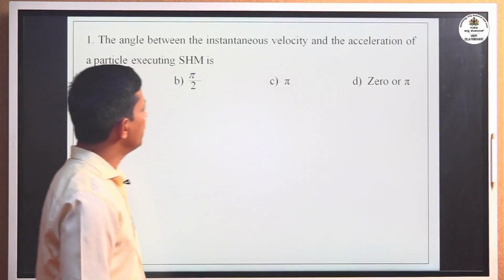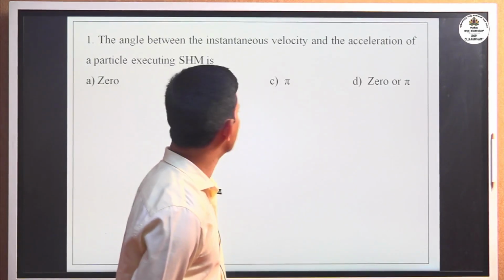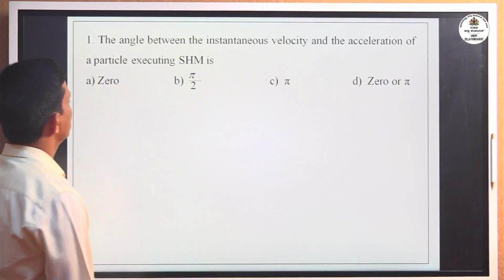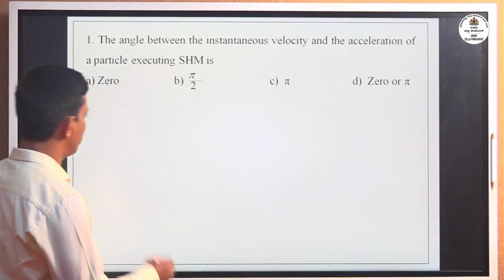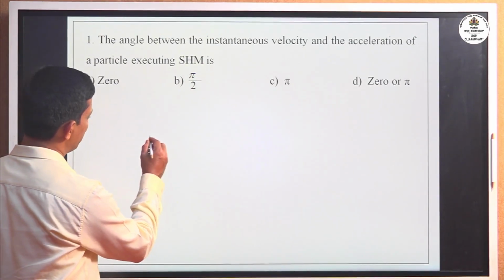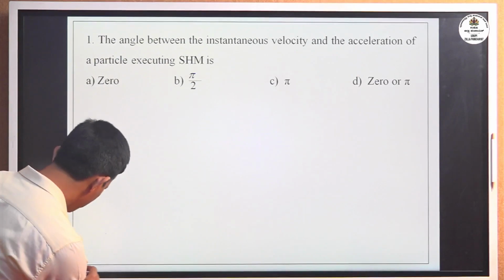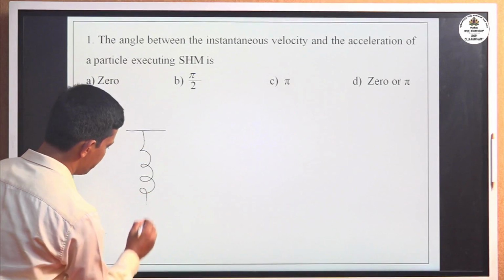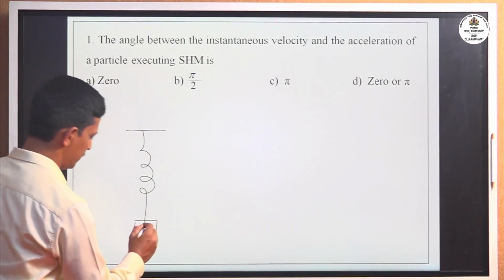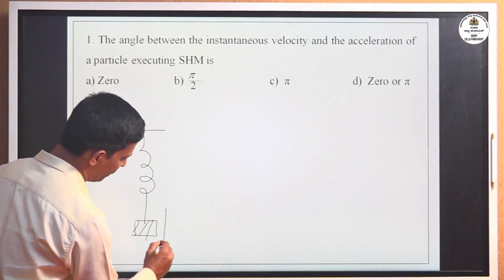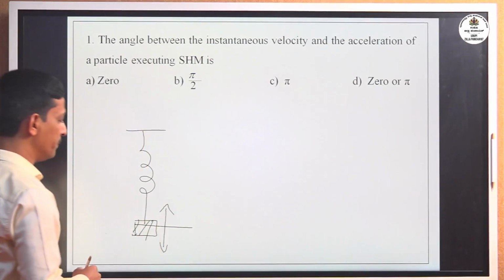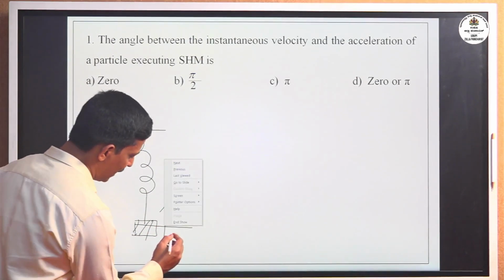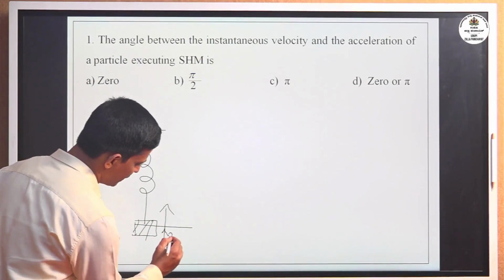The angle between the instantaneous velocity and the acceleration of a particle executing simple harmonic motion is. Here, simple harmonic motion has an example of an oscillation of a mass suspended from a spring. When the mass oscillates about the mean position, if I consider this one is the mean position, acceleration is always directed towards the mean position. Acceleration direction is always towards the mean position,